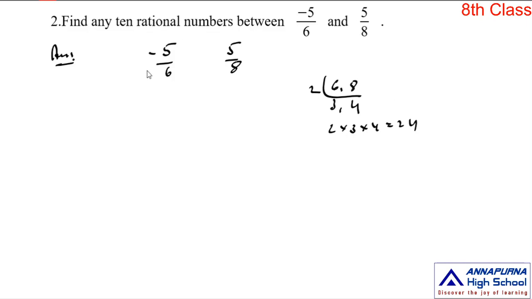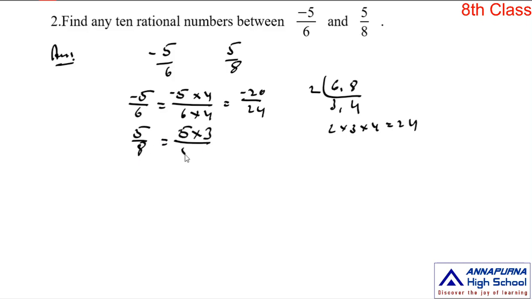Now find the equivalent rational numbers with the denominator 24. The first rational number is -5/6, and which number do we multiply by? By 4. -5 into 4 by 6 into 4 is equal to -20/24. And take the second one, 5/8. Which number do we multiply the numerator and denominator by? 3. 5 into 3 by 8 into 3, so 5 times 3 is 15, by 8 times 3 is 24. So here the denominators are equal.